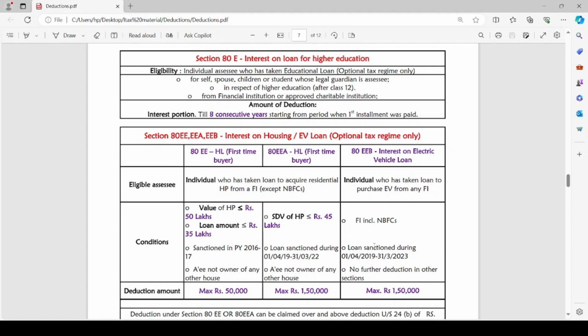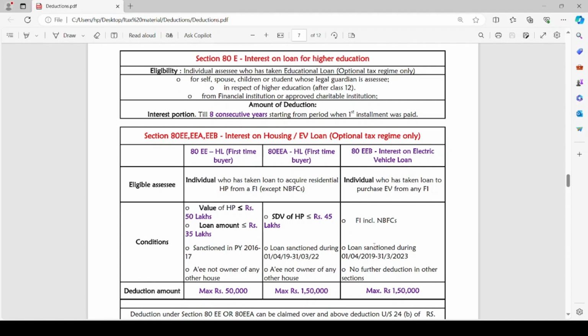But under 80EEA, the condition is the SDV of house property should not exceed rupees 45 lakh. The loan should have been sanctioned during 1st April 2019 to 31st March 2022 and the assessee is not owner of any other house property. These are the conditions under section 80EE and EEA with respect to housing loan.